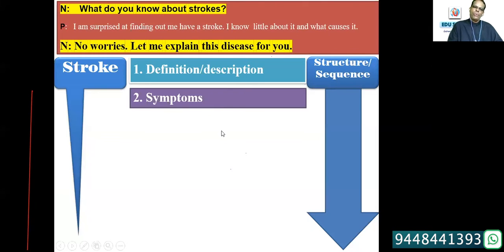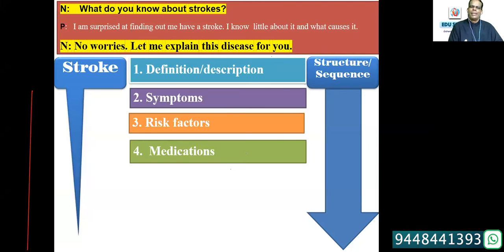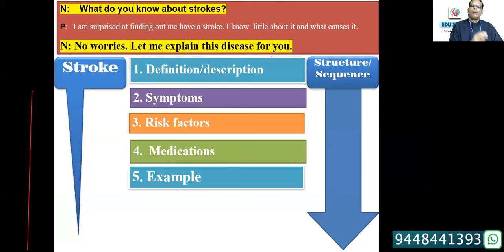Once you define or describe the medical condition, what is stroke, then you have to speak about the symptoms. Then you have to speak about the risk factors. See how beautifully it can be done. Then you have to speak about the medications being carried out and what the medications will be in the future after discharge, and give some examples of the medication.